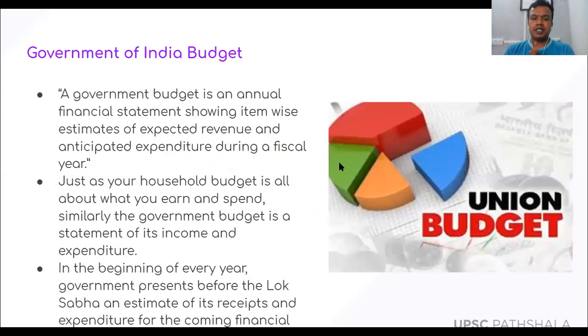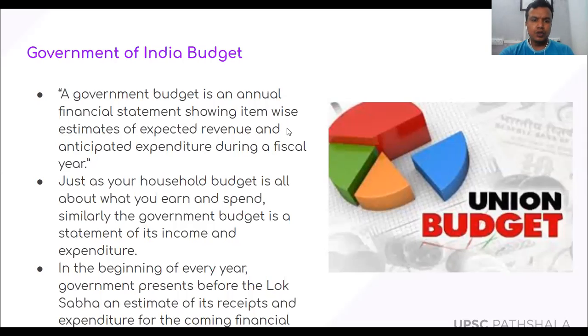A government budget is an annual financial statement showing item-wise estimates of expected revenue and anticipated expenditure during the fiscal year. We have seen in the last class that as per Article 112 of the Indian Constitution, it is important to get the approval of the Parliament to pass the budget.